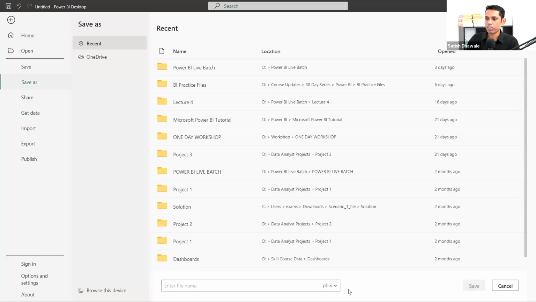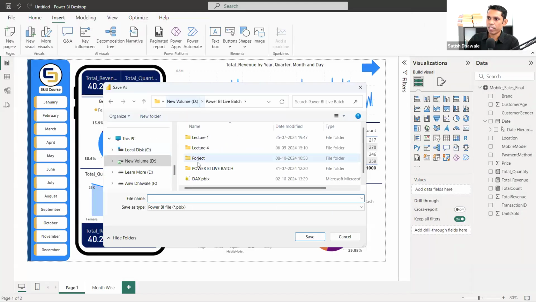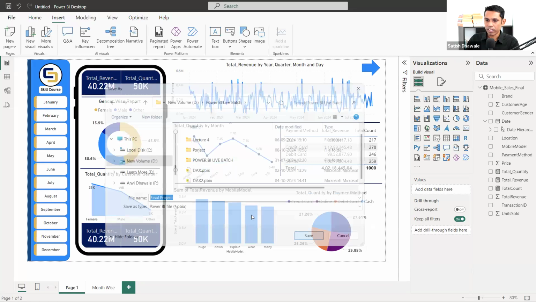Means you need to save this dashboard. So I'm clicking on browse and I'm going to save this as Power BI live batch final project. Final project. Now you need to create this dashboard, guys. One more thing, you need to create this dashboard, and what you have to do, I'll let you know. But first you need to create this dashboard and save it as a PBIX. This is what I'm going to save, this particular final dashboard.